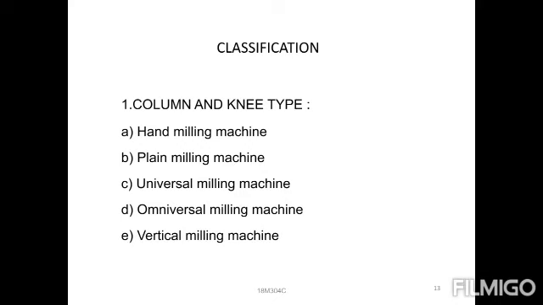These are the 5 types. That is the main thing.